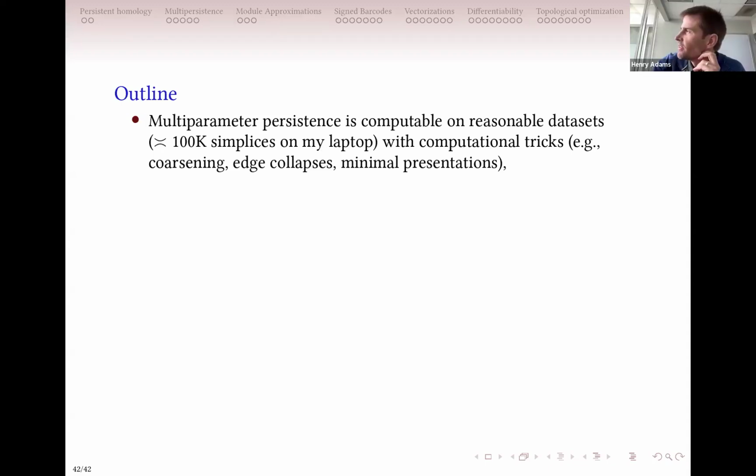But let me just propose something that might be interesting to folks. Certainly this is working well for low dimensional examples like grayscale images in 2D and 3D or alpha complexes. But back in the day when our software was bad, people used to use witness complexes for sets of points in high dimension. So I think with 100,000 simplices, you might be at the range where, I don't know if you know this paper where they found the Klein bottle in this 9-dimensional space of natural images. And there was a lot of density thresholding they did there.